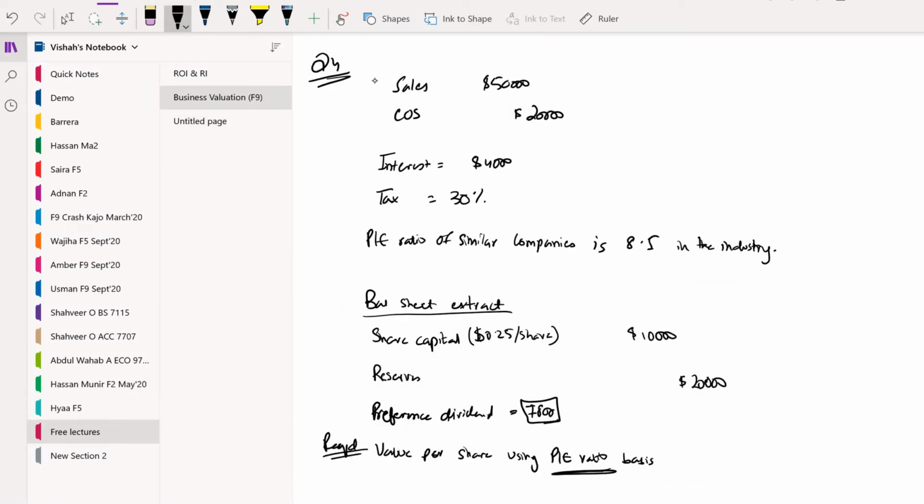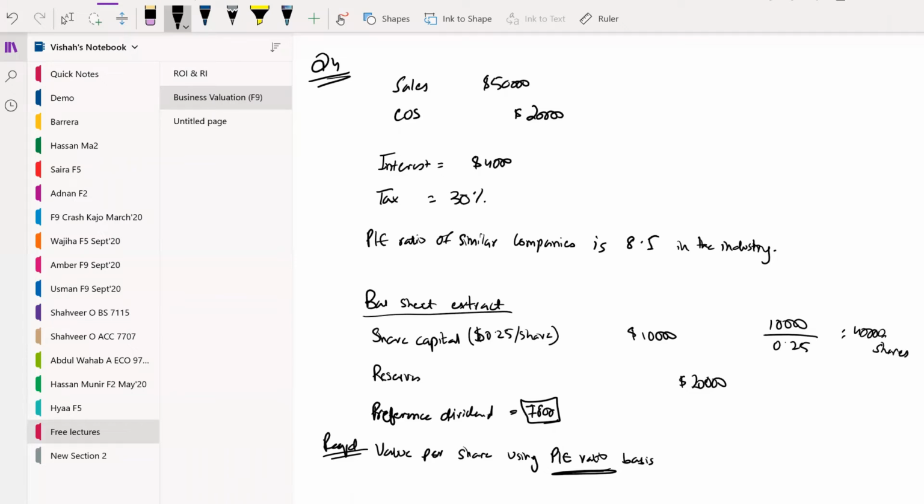And now computing the number of ordinary shares, 10,000 divided by 0.25 gives you 40,000 shares.